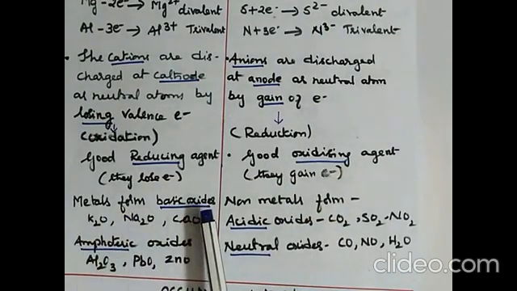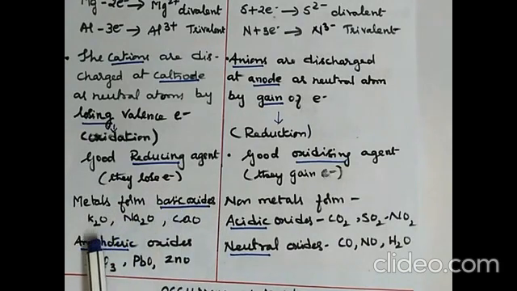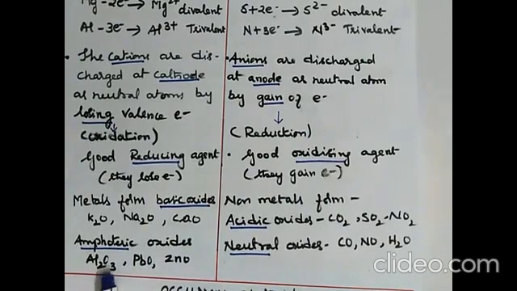Metals form basic oxides and amphoteric oxides. Basic oxides are oxides of metals, for example potassium oxide, sodium oxide, calcium oxide. But there are some exceptions like aluminium oxide, lead oxide, zinc oxide. They are also oxides of metals, but these oxides are amphoteric in nature, which we have studied in detail in acids, bases and salts. That means they can combine with acid or base to form salt and water. Therefore, they are called amphoteric oxides.